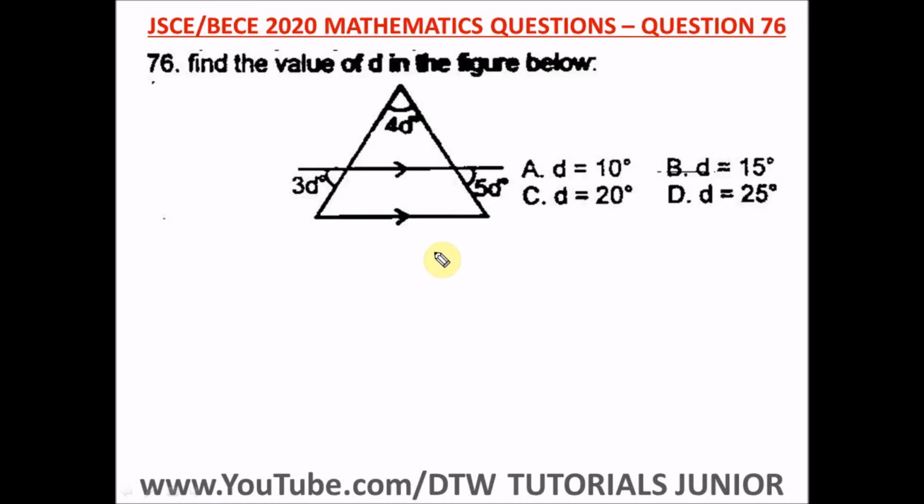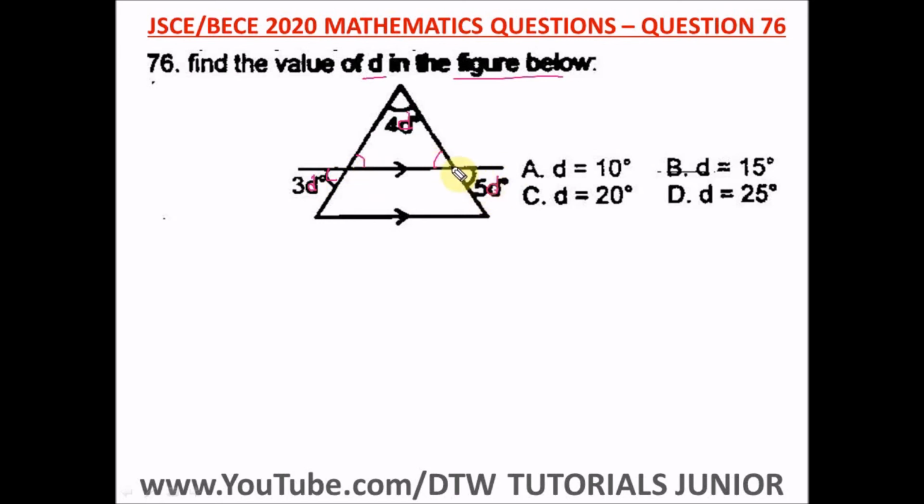Question 76 of the Junior WAEC 2020 Mathematics Past Question, that's your BECE exam. It says find the value of D in the figure below. So in this figure, we have 4D, this is 3D degrees, this is 5D degrees. So these are two parallel lines. When you have these two parallel lines, this angle is equal to this angle, and this angle is equal to this angle.